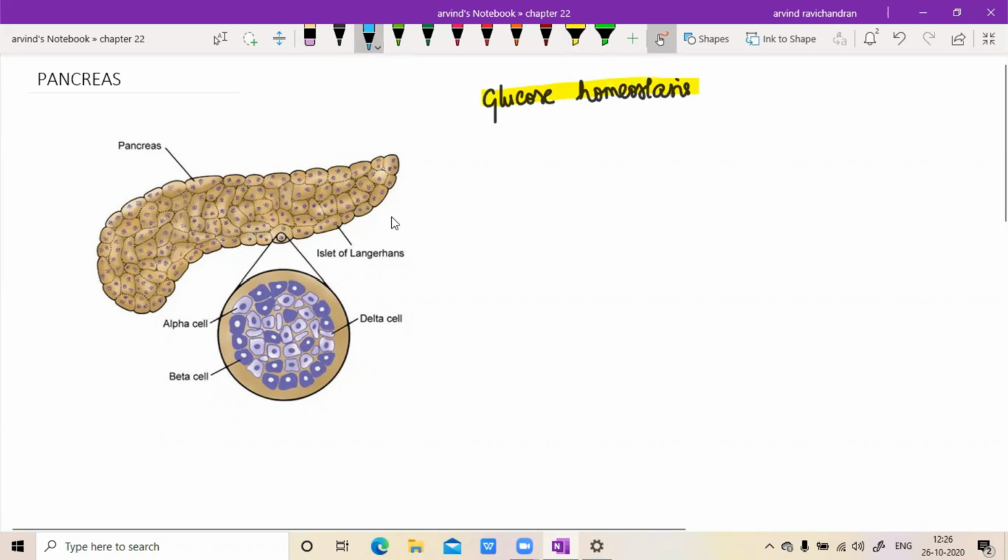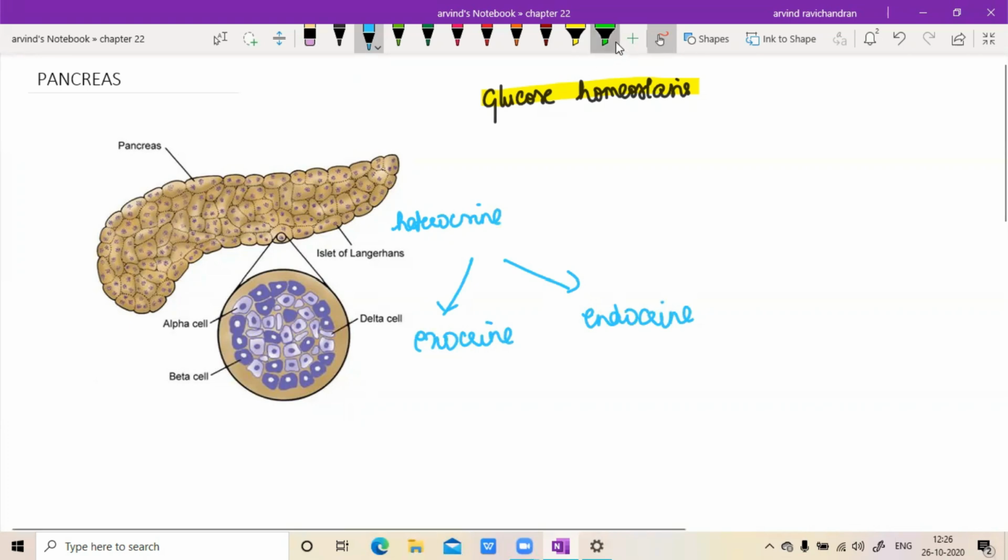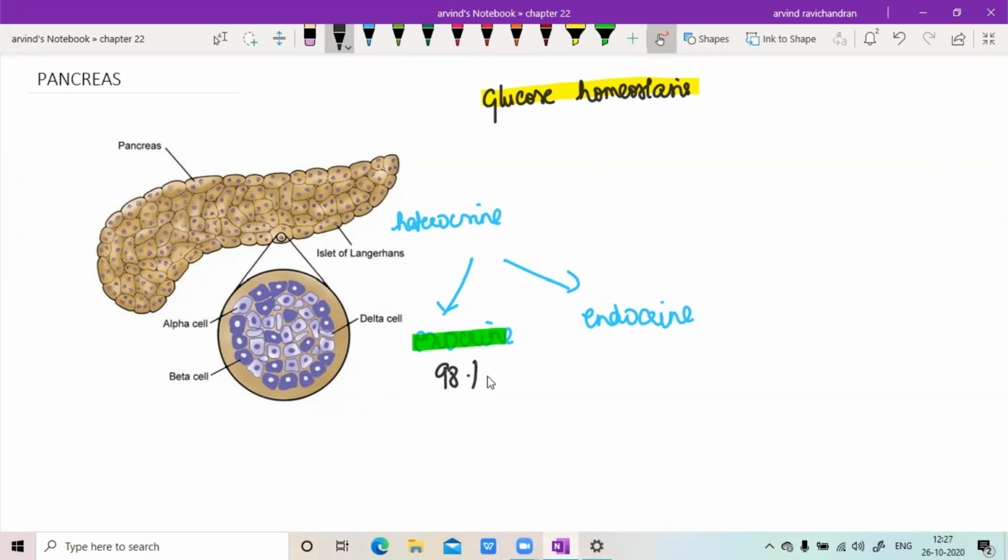The pancreas is an endocrine organ, right? When I say that, we mean to say that it has two parts. One is your exocrine, another one is your endocrine. The exocrine, which is concerned with secretions, constitutes about 98% of the gland. That is, about 98% of the pancreas is involved in the exocrine aspect, meaning there is going to be secretion of pancreatic enzymes, and the remaining 2% is your endocrine.